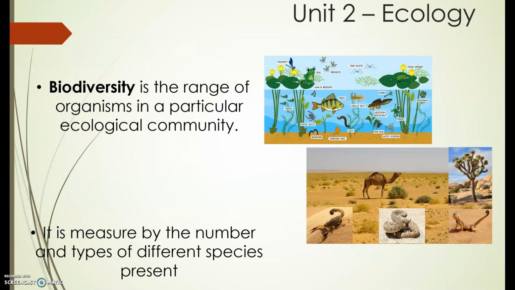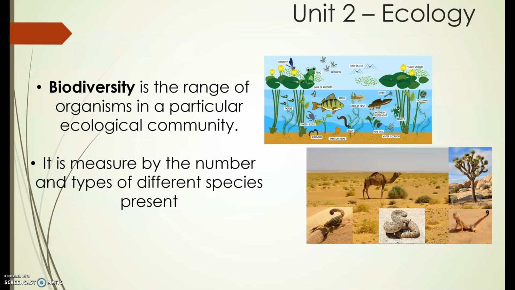Okay, now let's talk about biodiversity. Everybody repeat after me. Biodiversity. Very good. It's the range of organisms in a particular ecological community. It is a range of organisms or living things.